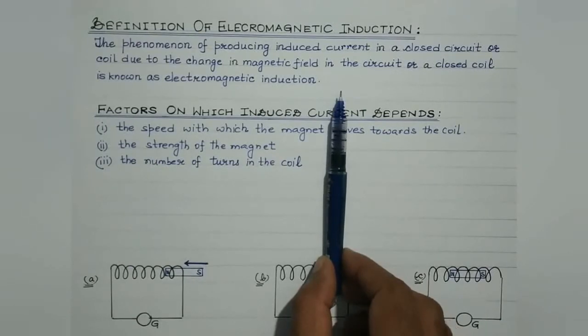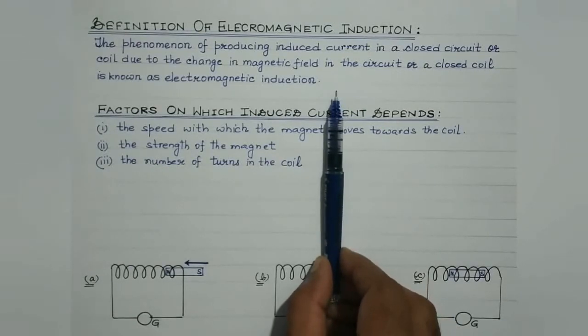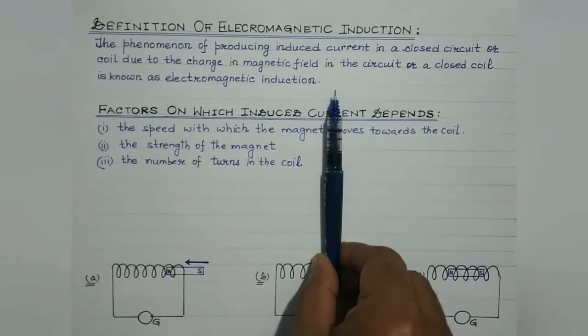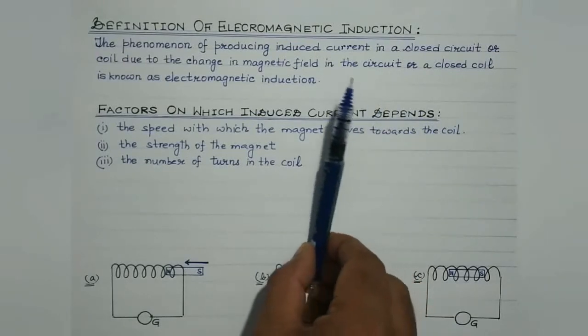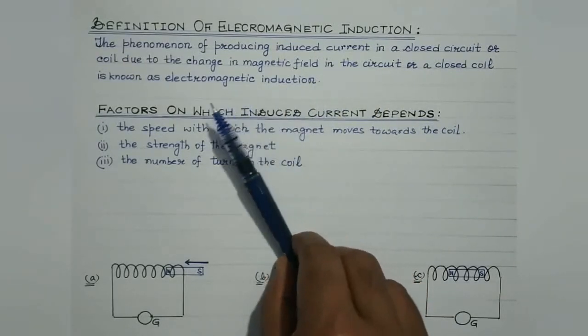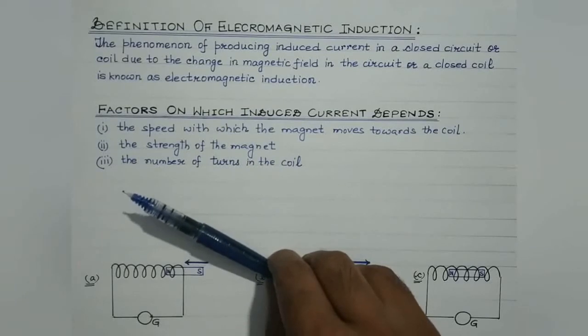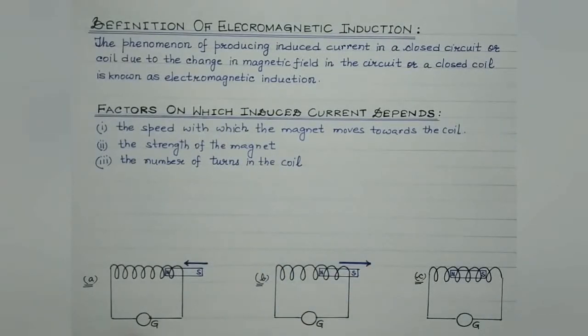And as soon as the current is made to pass through the circuit, the galvanometer connected in this circuit, its pointer will show deflection either towards right or towards left, depending upon the direction of the flow of current. Clear? So a galvanometer is a sensitive device which is used to detect the current flowing through the circuit. So we have considered a copper wire coil, and it is connected to a galvanometer.